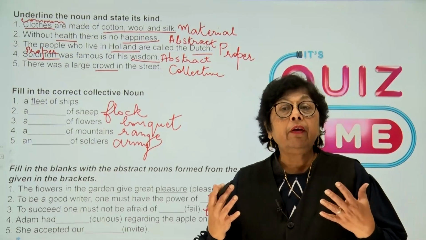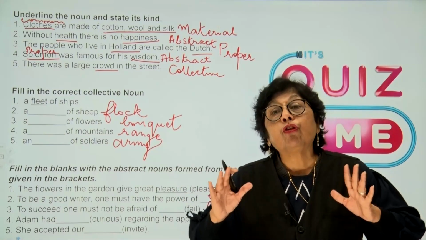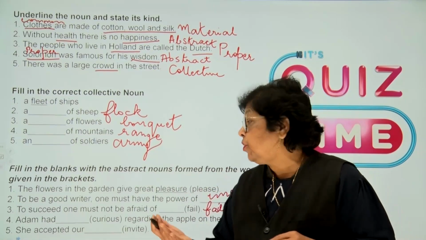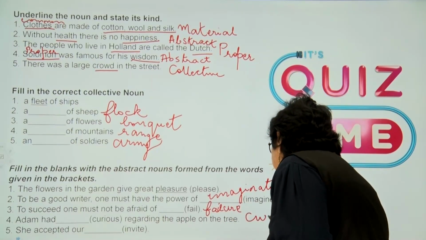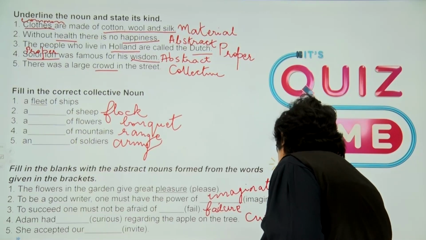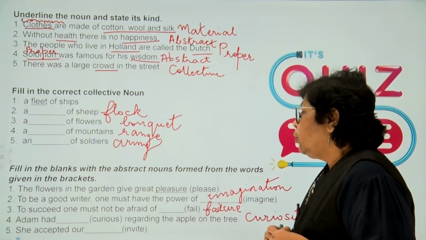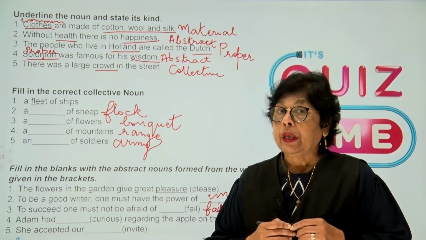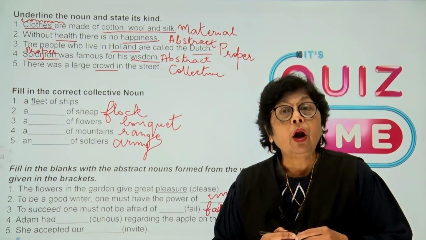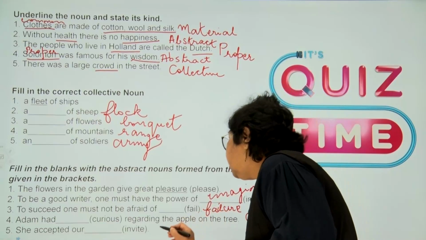To make curious into an abstract noun, we are going to change curious to curiosity. Adam had curiosity. She accepted our invite. No, kids. She accepted our invite changes into invitation.